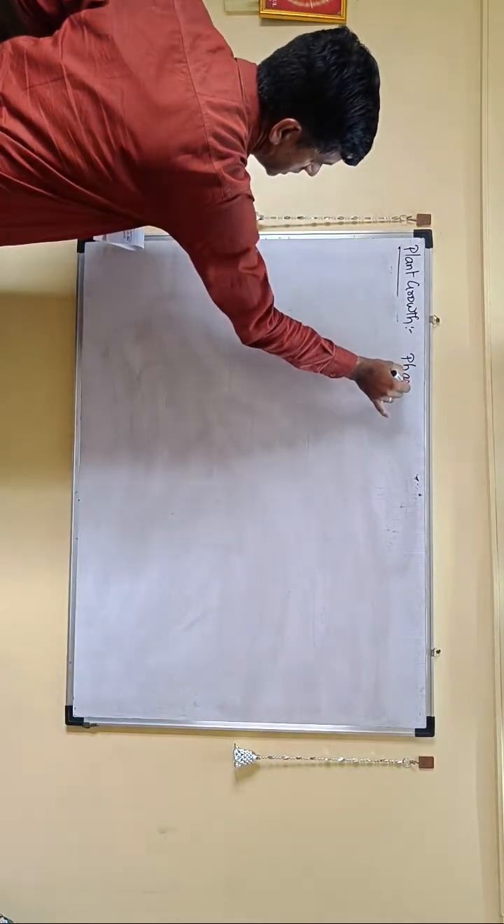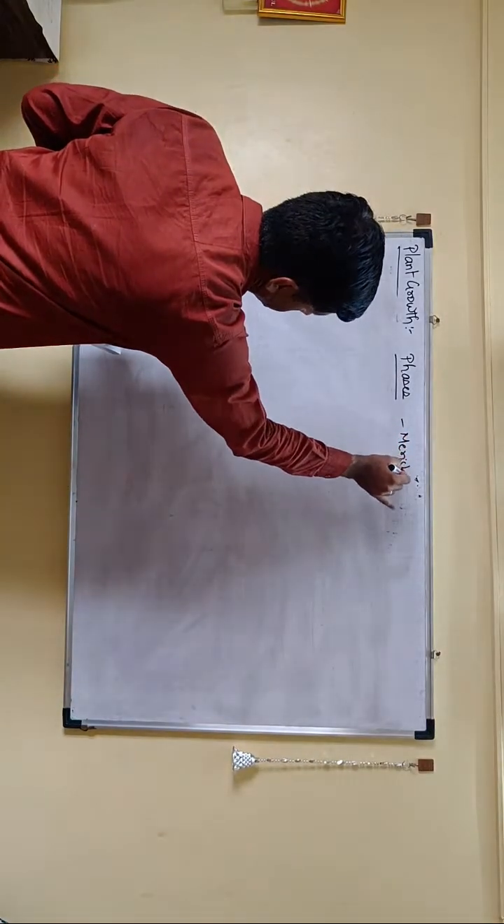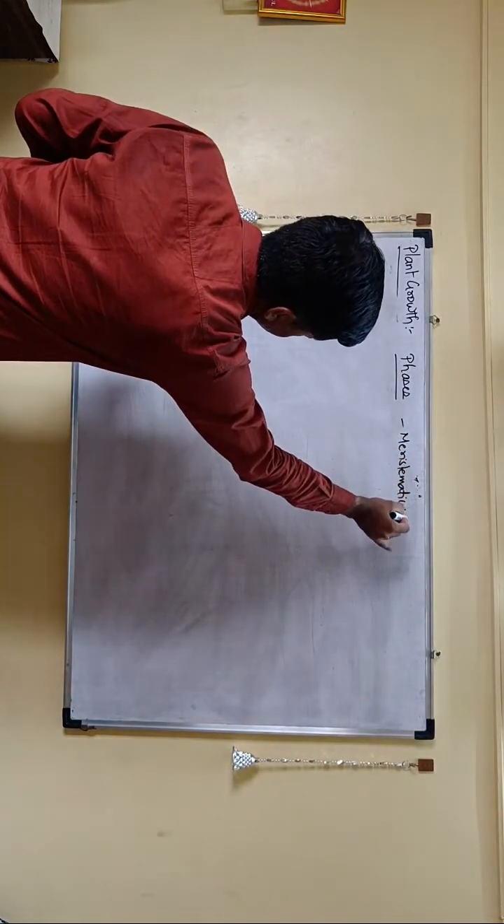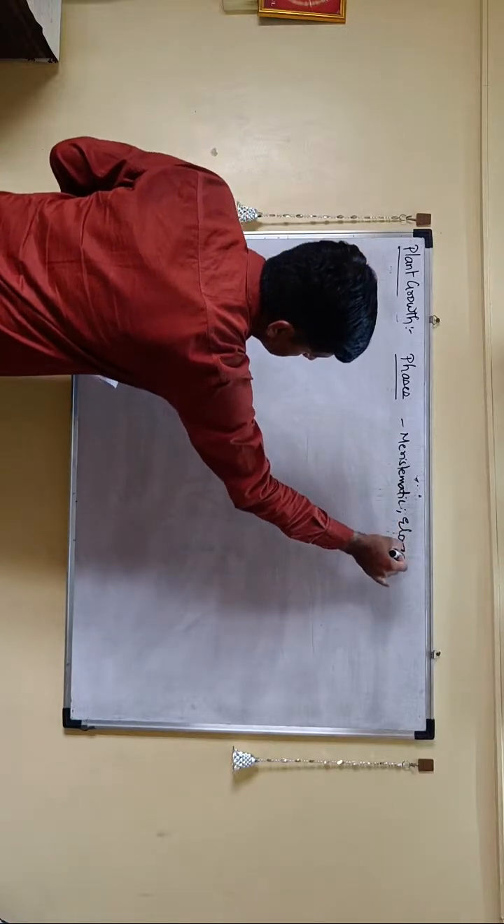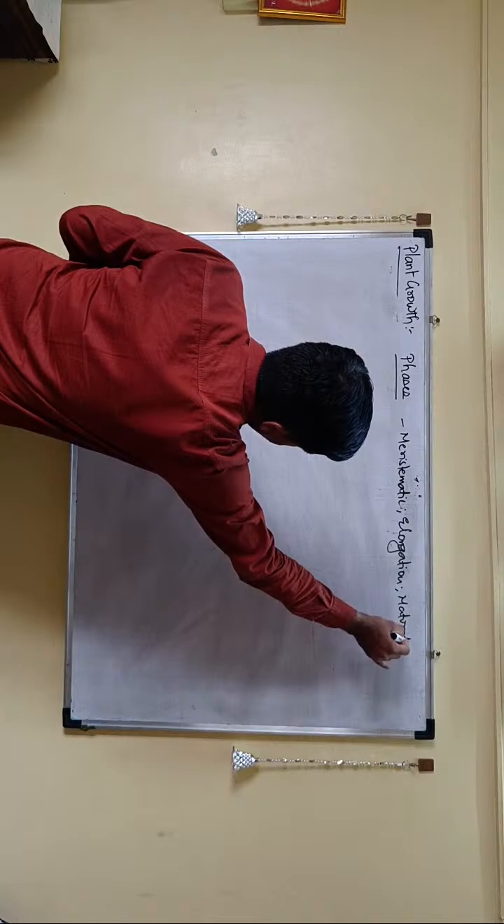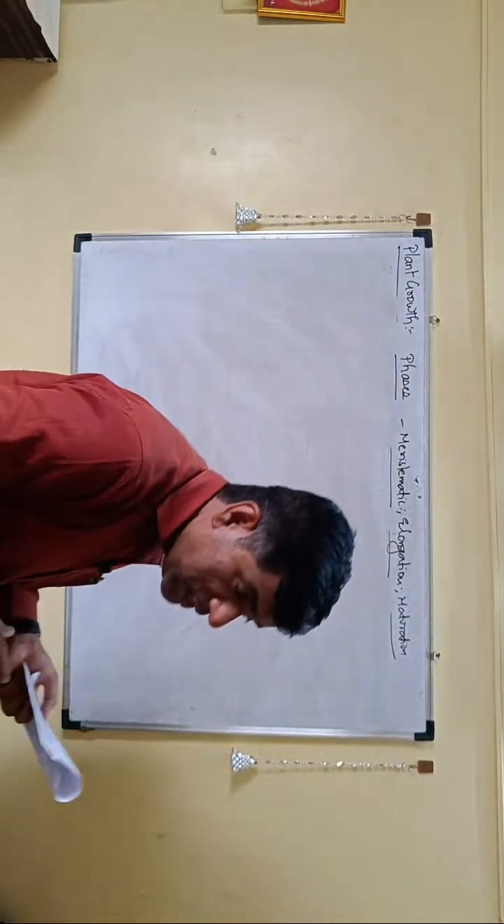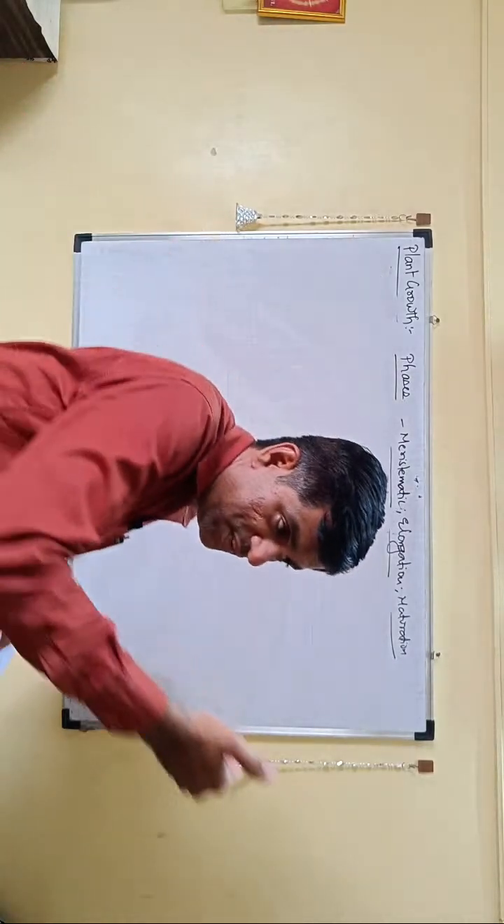Then if you talk about the phases of growth through which this plant grows, you have different phases. You have a meristematic phase. The first phase is the meristematic phase. The second phase is the elongation phase. And third is what is called the maturation phase. So these are the three phases of growth. All plants will go through these three phases, right?